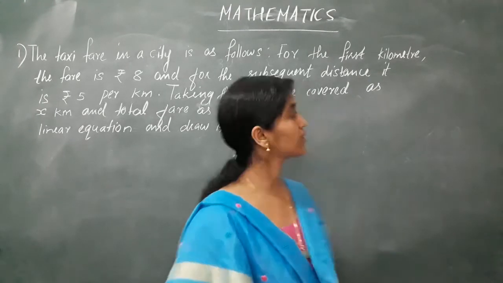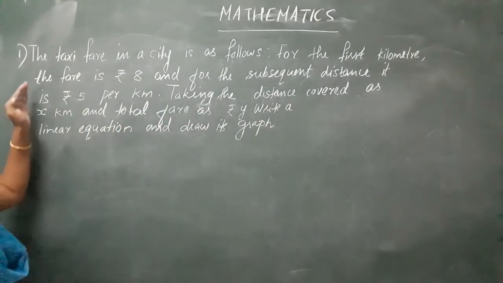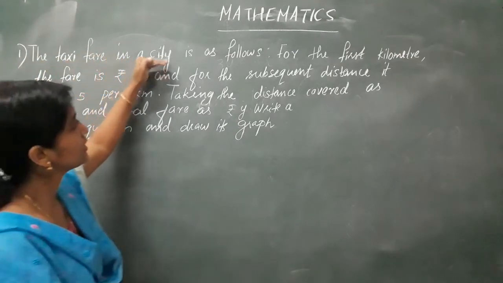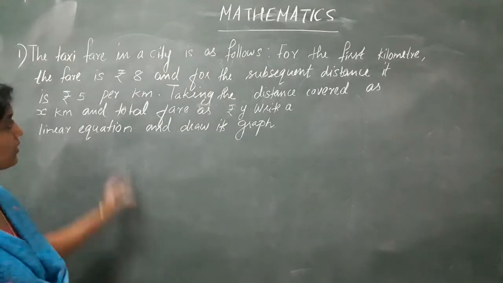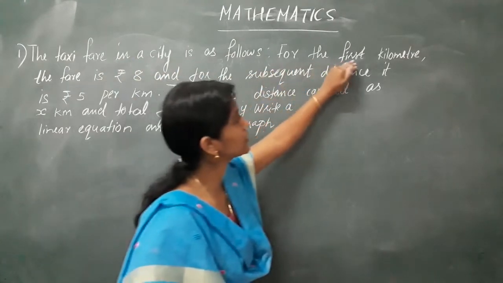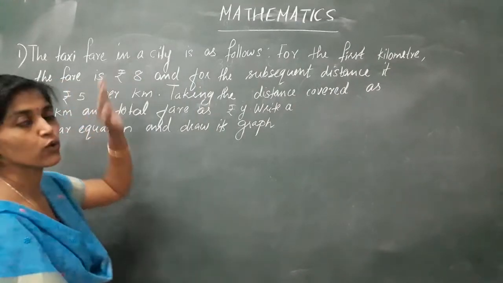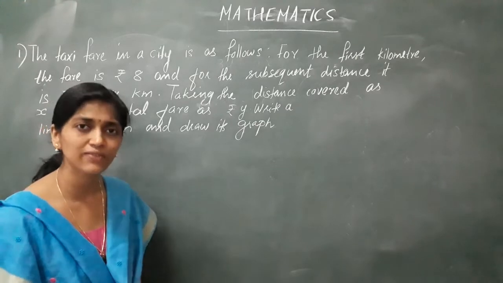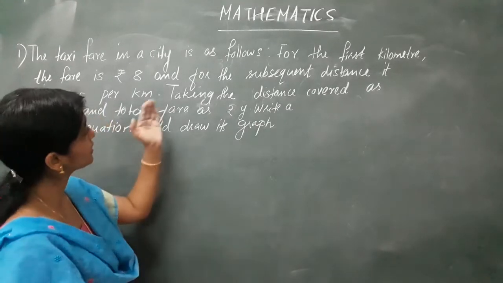So what is our question? The question is given here. The taxi fare in a city is as follows. Clear? Taxi fare. For the first kilometer, the fare is 8 rupees. That is, if you go 1 kilometer, you just have to give 8 rupees. But if you go more than 1 kilometer, let's see.